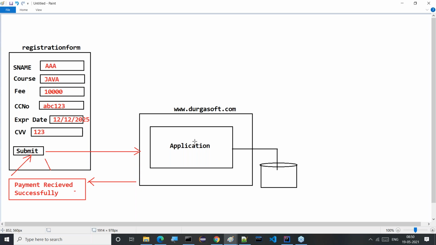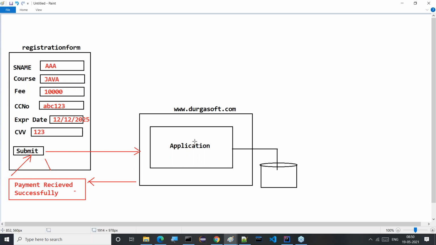Respond to me. Tell me, guys. In general, who will do this type of transaction?